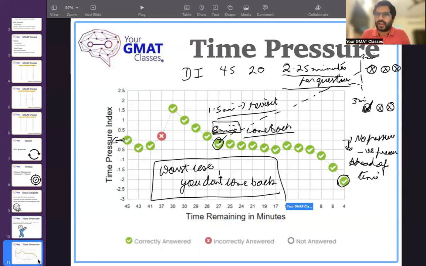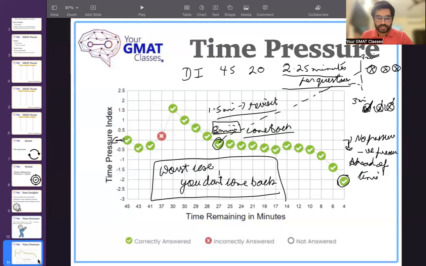Like what's the worst that can happen? That I'm not able to come back. But you will have ample time to actually get the other questions right. It's better to get one question incorrect as compared to getting 3 questions incorrect. And a lot of times you will have enough time to actually go back. This is something that I've experienced in the exam, and I have come back.